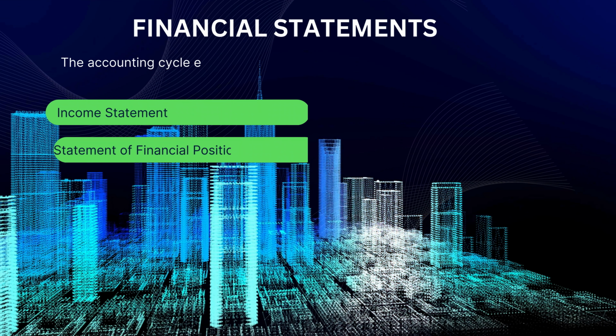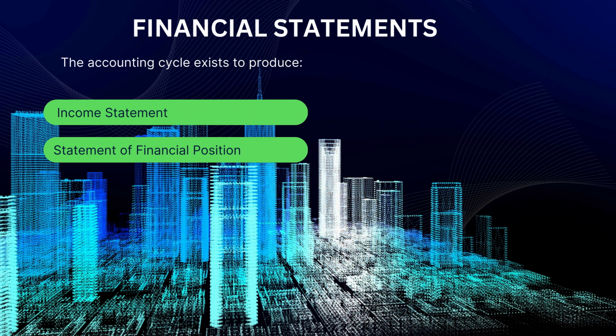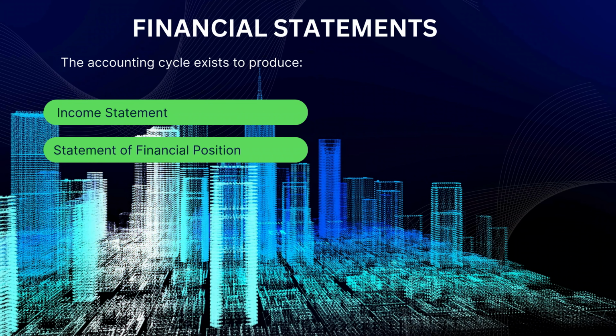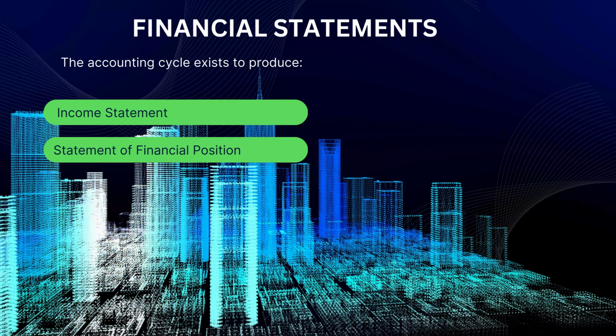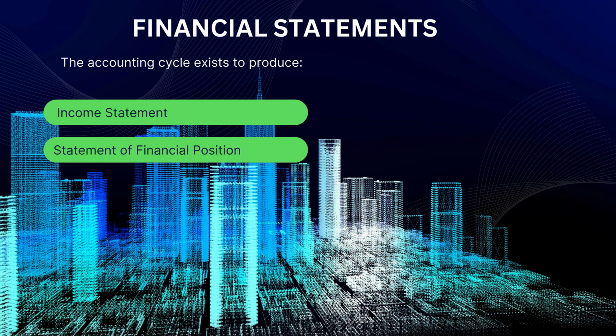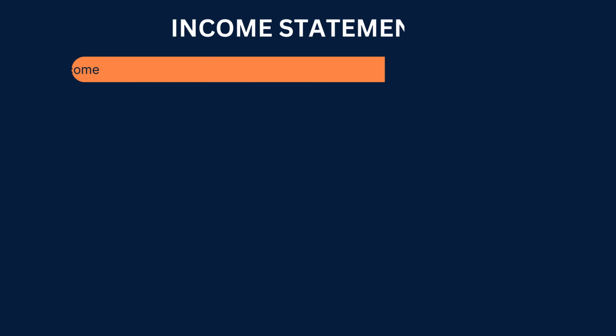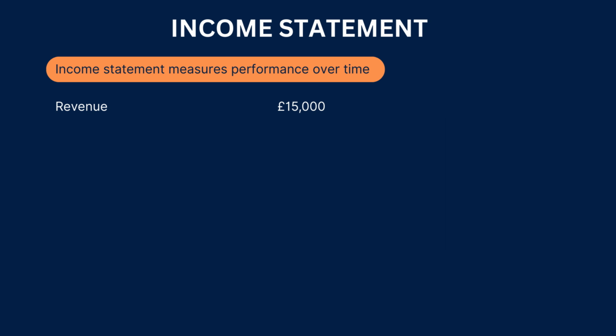Now we reach the stage of producing the financial statements. There are two primary financial statements at this level: the income statement and the statement of financial position, called balance sheet. The income statement measures performance over a period of time. In our simple example, revenue is £15,000.